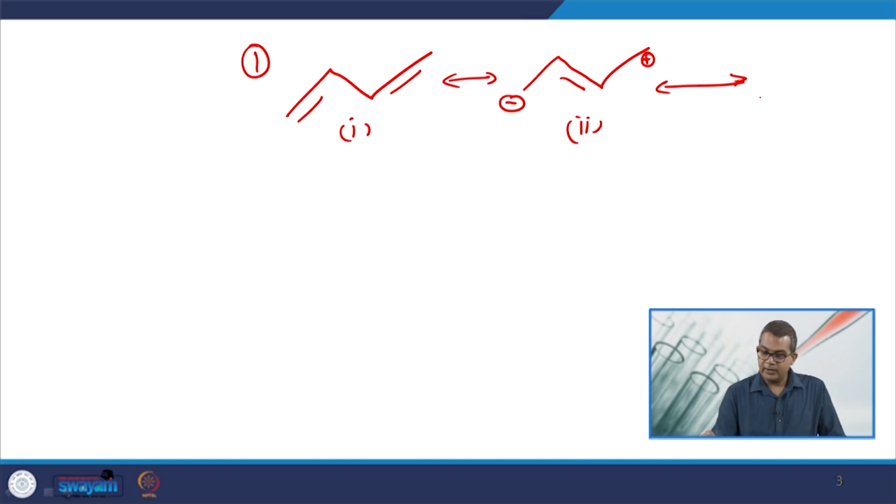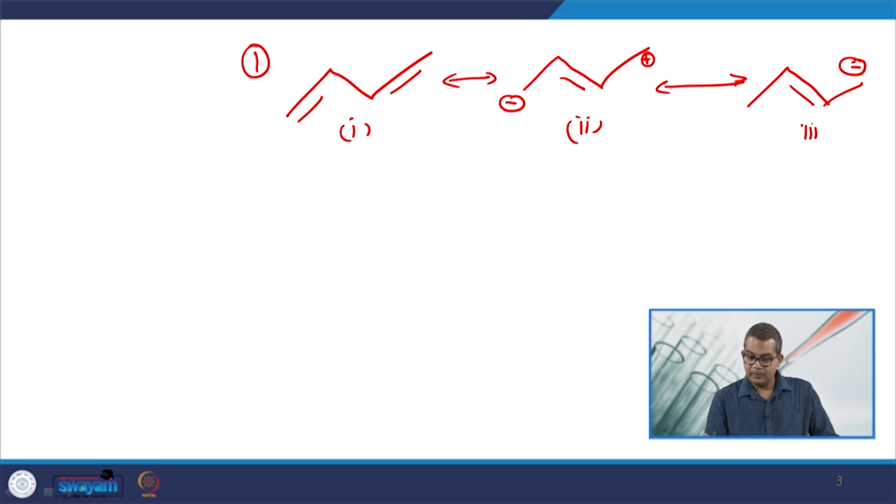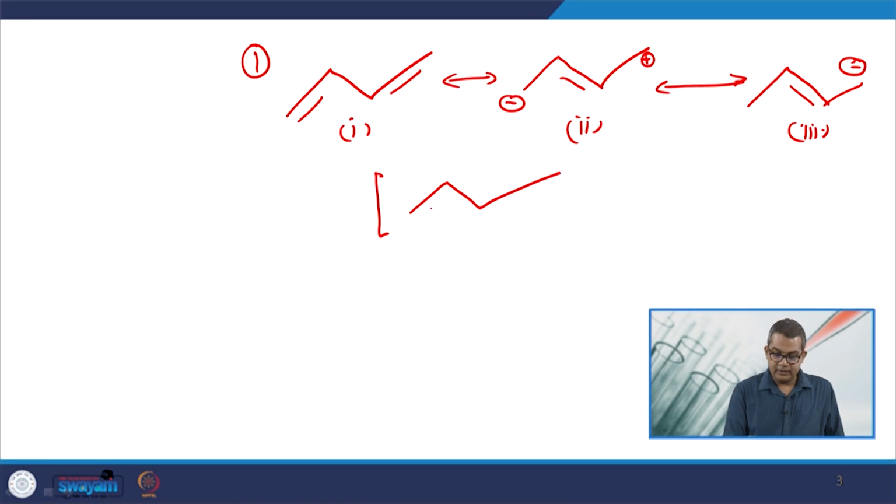Then another resonating structure is like this. If we put the things in a sequential manner, then it may be like this. You see, this is the resonance structure.